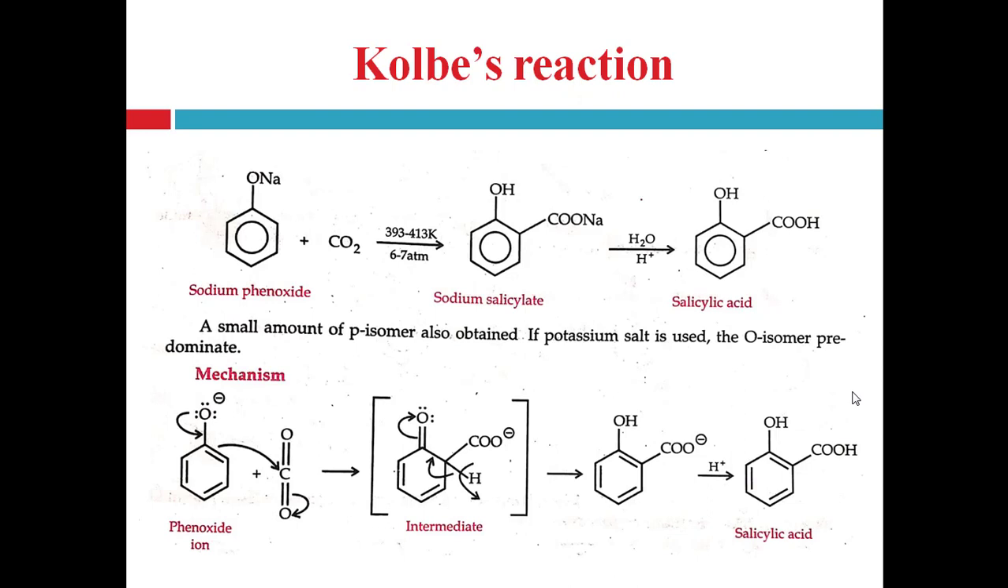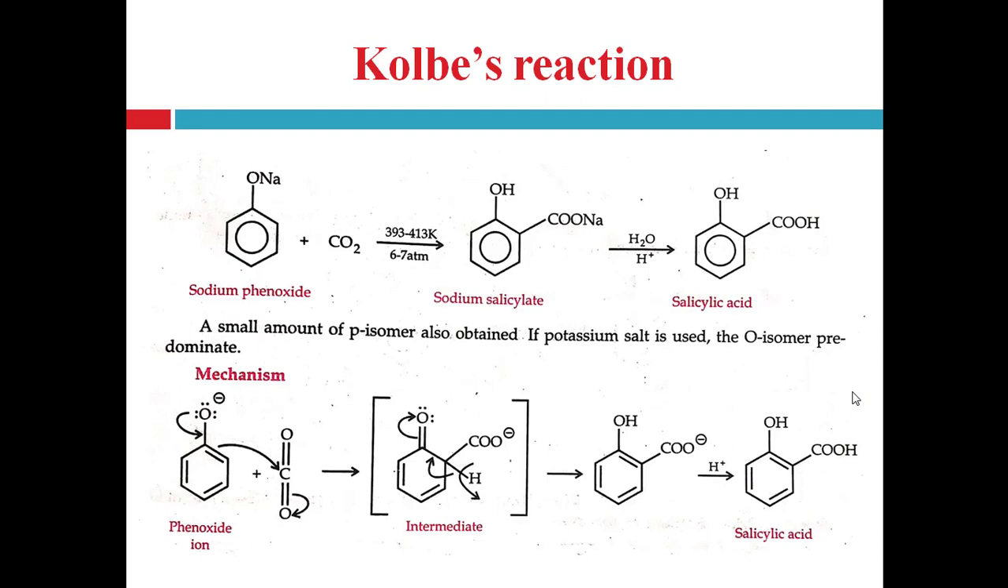In this reaction, sodium phenoxide reacts with carbon dioxide at 393 to 413 Kelvin temperature and under 6 to 7 atmospheric pressure and produces sodium salicylate, the salt of salicylic acid. Then on acidification, the salt is converted into acid, that is, into salicylic acid, right.